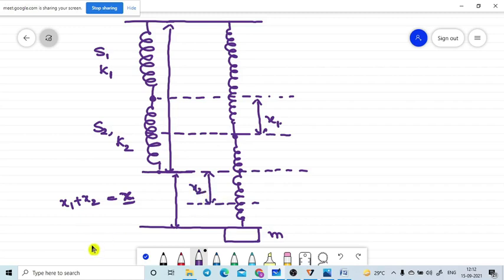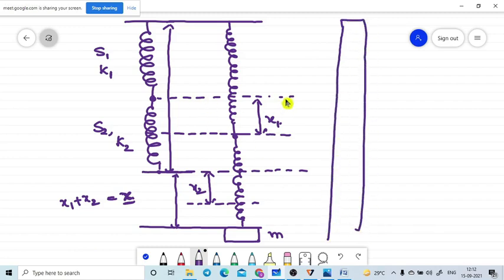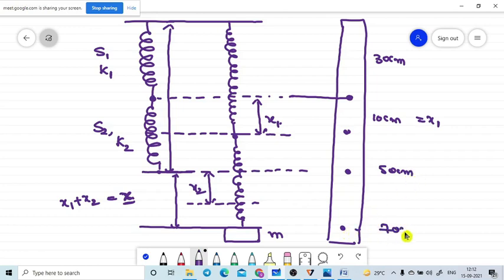Are you getting or not? On this side there is a vertical scale. Before attaching the load, let me take this as 30 centimeter. After extension, the first spring extension is 10 centimeter distance, so we got the x1 value. Before the extension the two springs are at somewhere 50 centimeter. After attaching the load, we got 70 centimeter. This is equal to x1 plus x2.